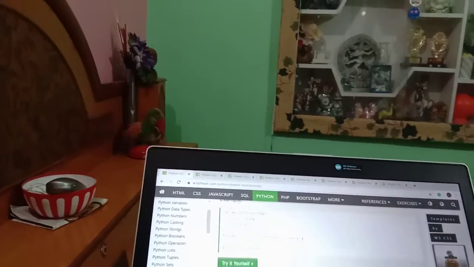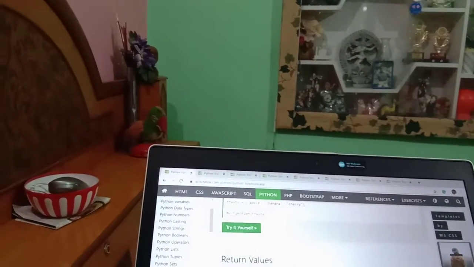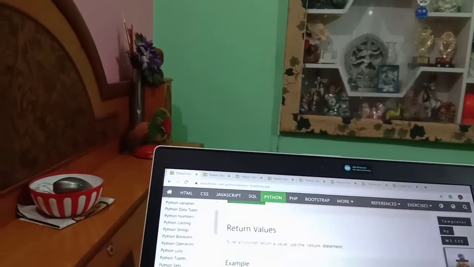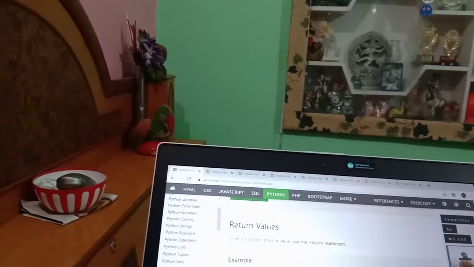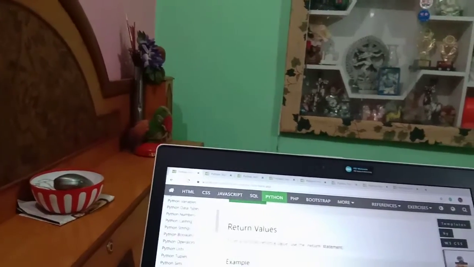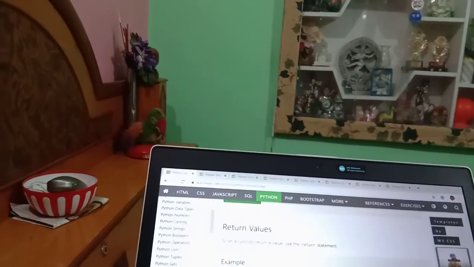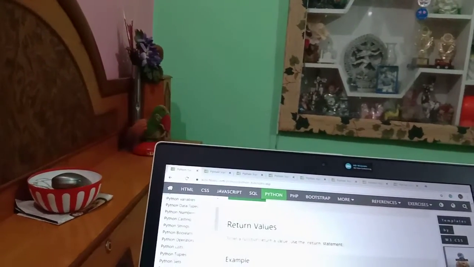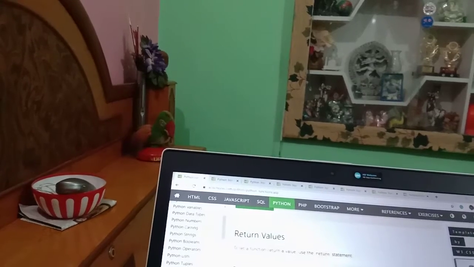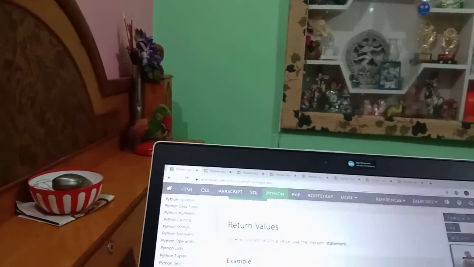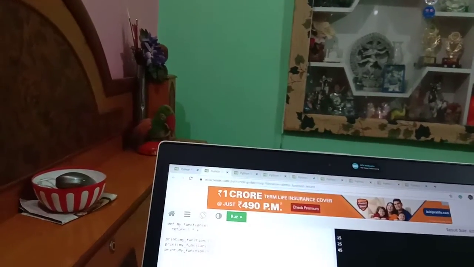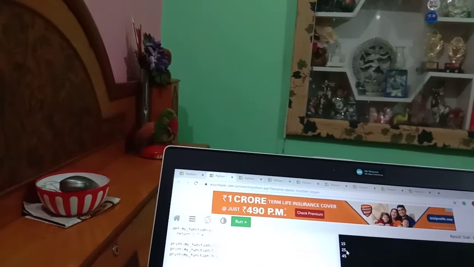Okay. Return value. To let a function return a value, use the return statement. Example: define my function x and return 5 multiply x, and we print my function 3, print my function 5, print my function 9. Then we will get the output like this: 15, 25, 45.